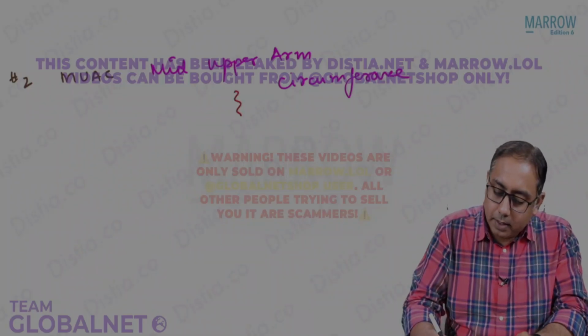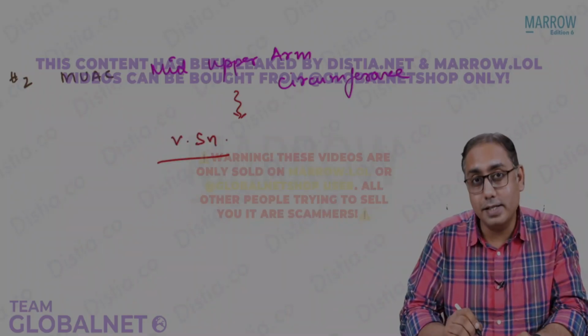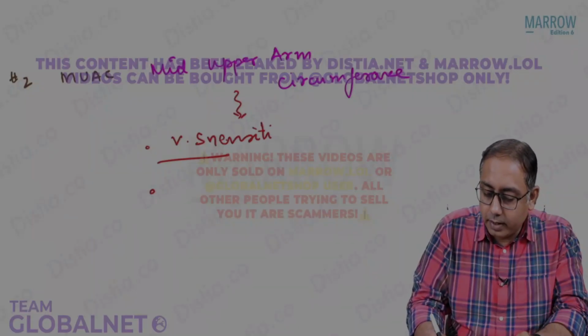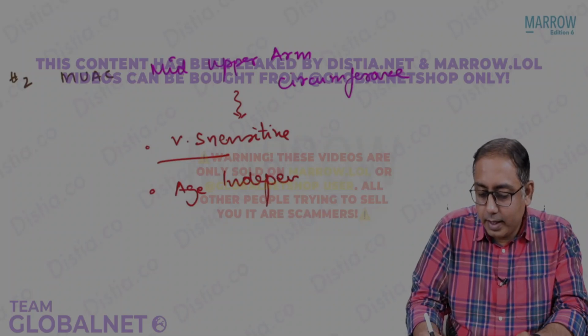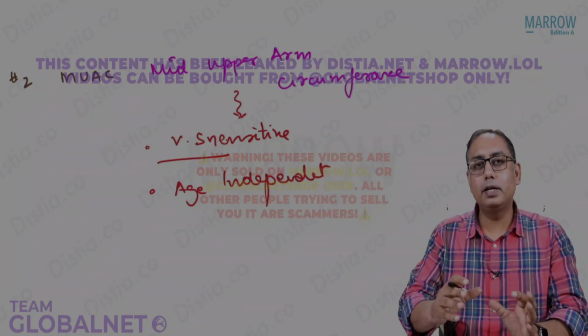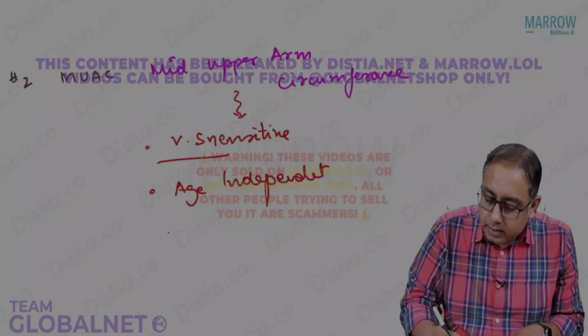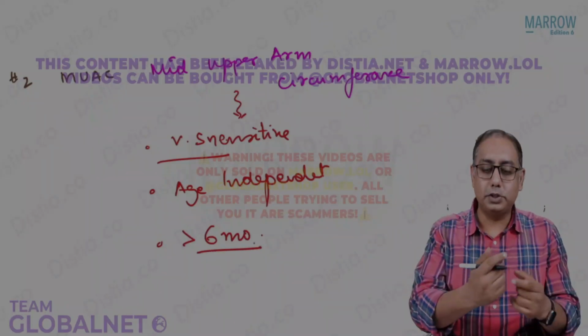Please note that mid upper arm circumference is a very sensitive indicator. It is a highly sensitive indicator. It is age independent. It does not depend on the age of the child, whether 2 years or 3 years or 4 years or 1 year. It is done only after 6 months of age. You cannot do it in a newborn child.